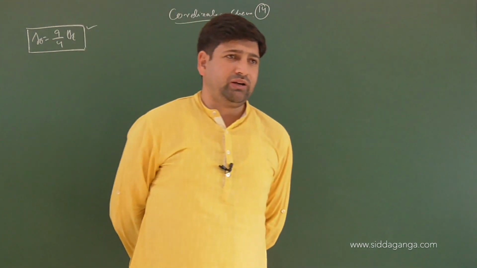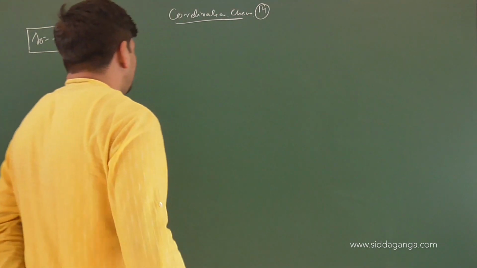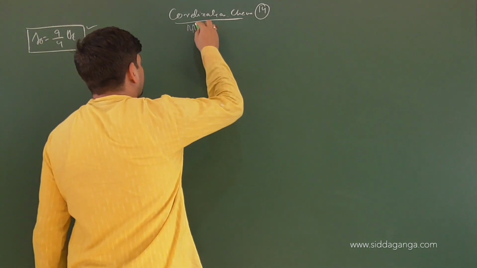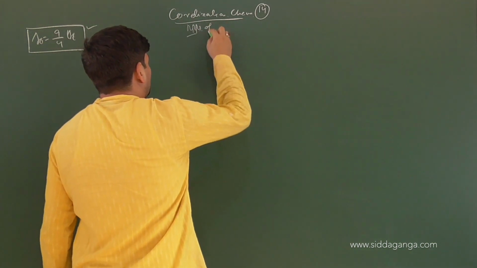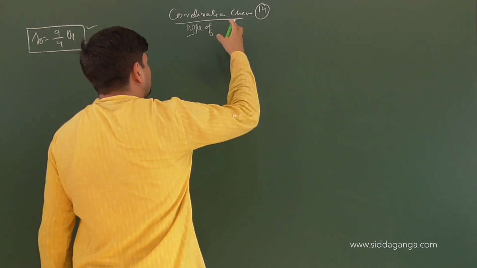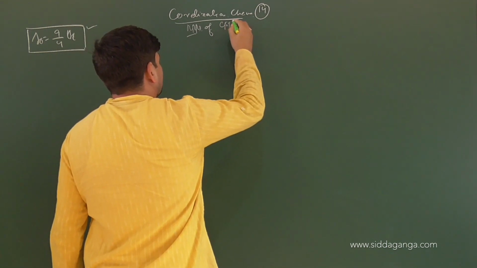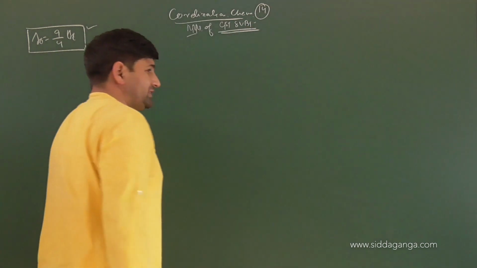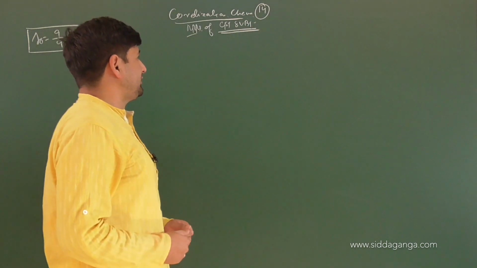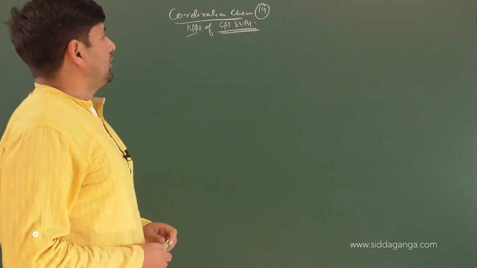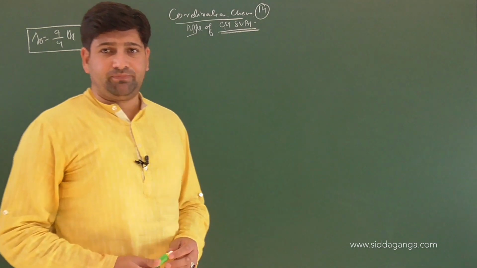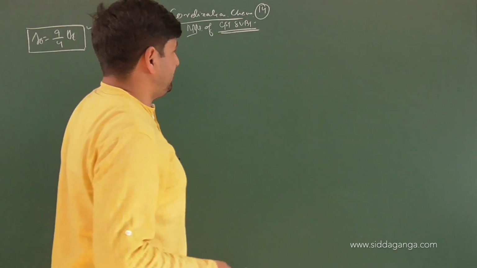Right. Today we start a discussion on some important applications of CFT and VBT. What are the different things with respect to crystal field theory and valence bond theory, and how do we calculate different parameters on the basis of CFT and VBT?